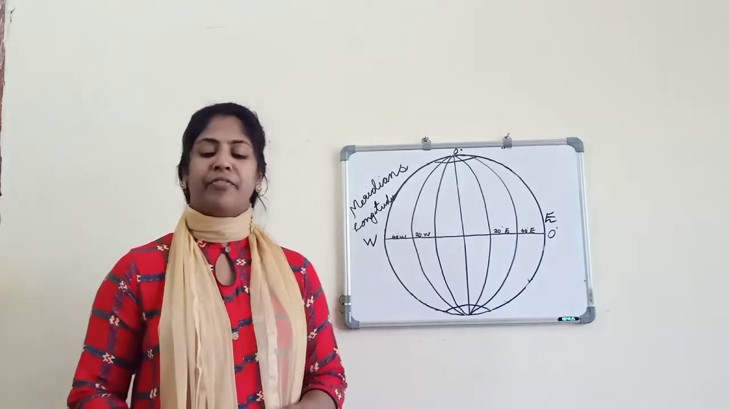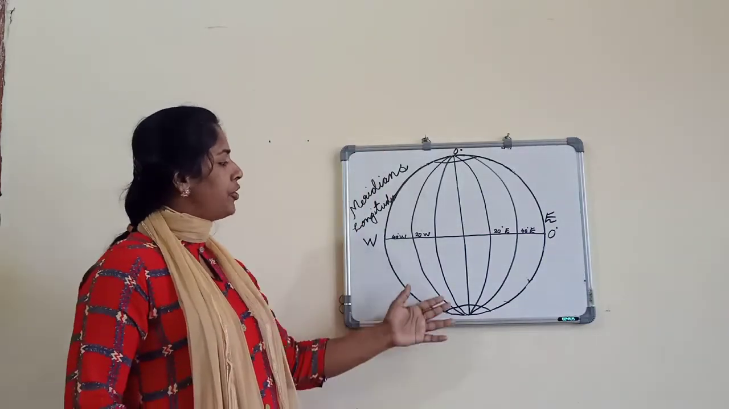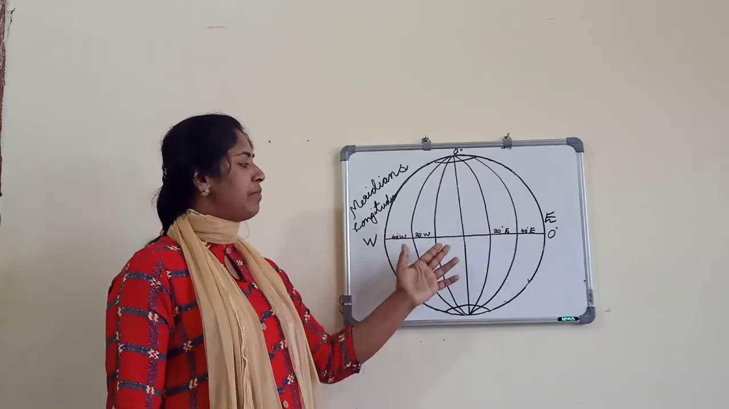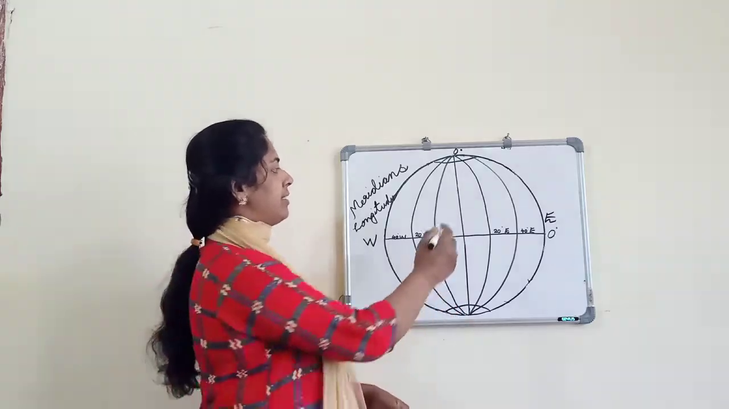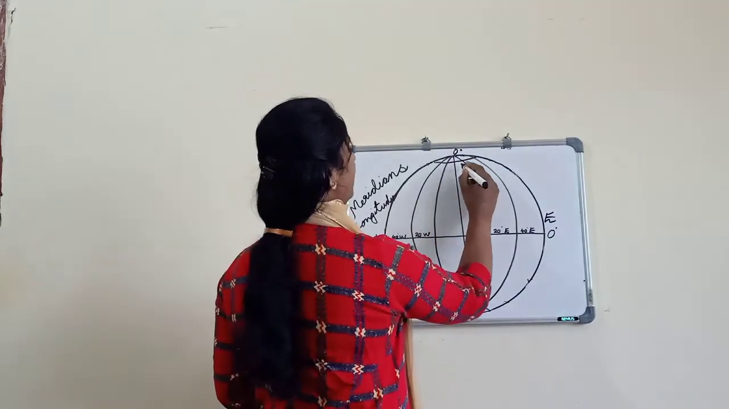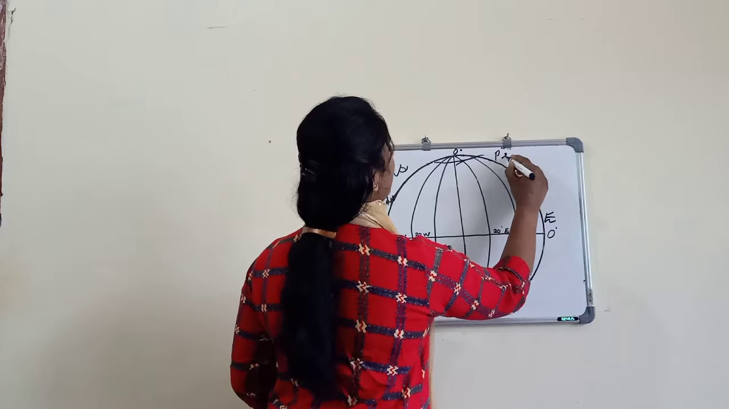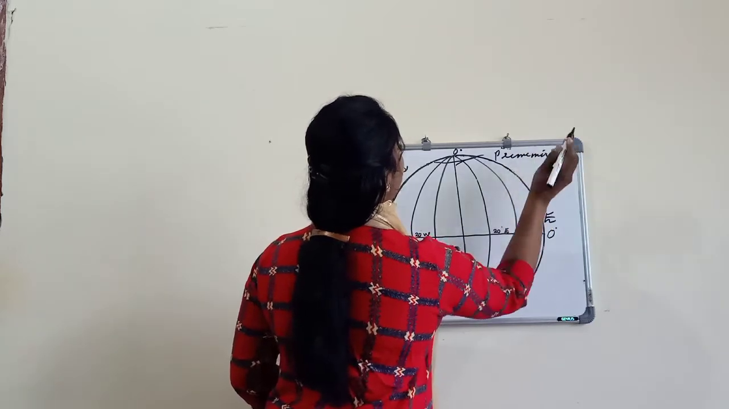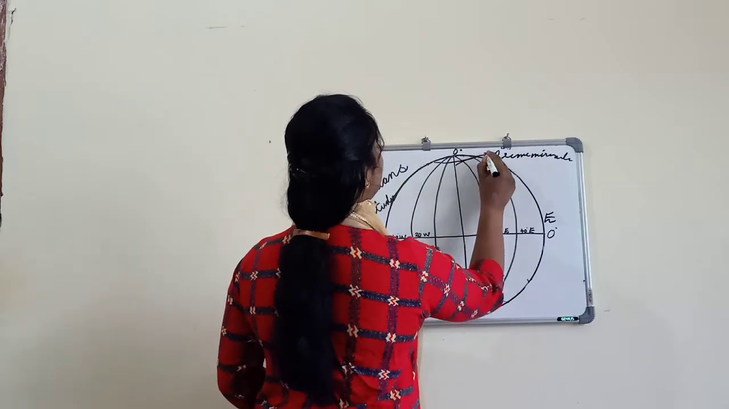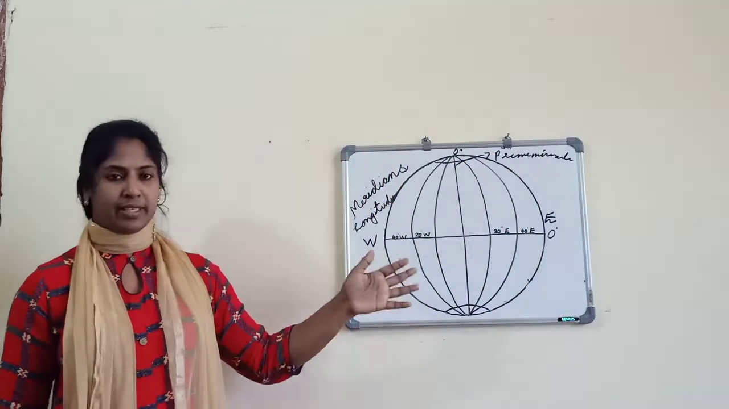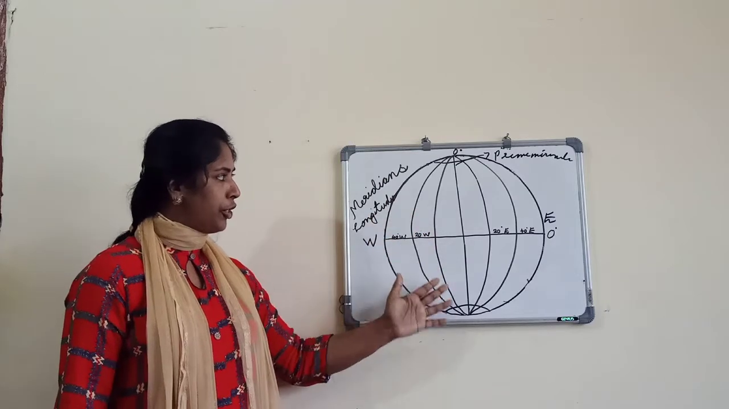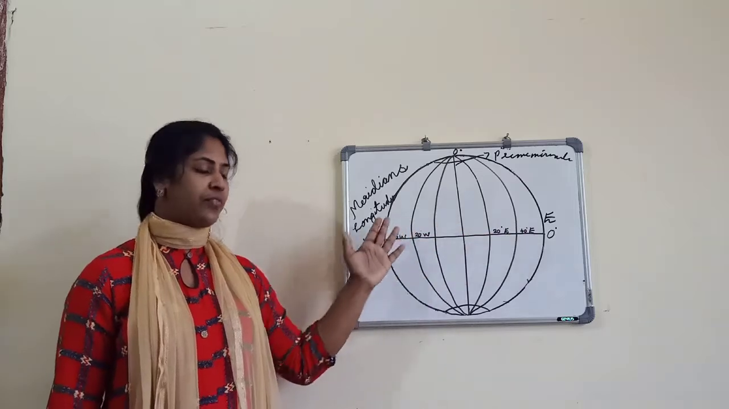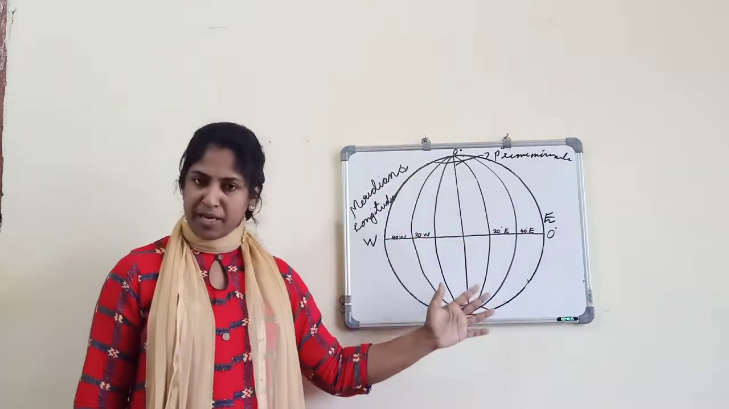First let us see the definition of longitudes. Longitude is the angular distance of a place east or west as measured from the prime meridian. This is the prime meridian, 0 degree. So I say once again, the definition of longitude is the angular distance of a place east or west as measured from the prime meridian.